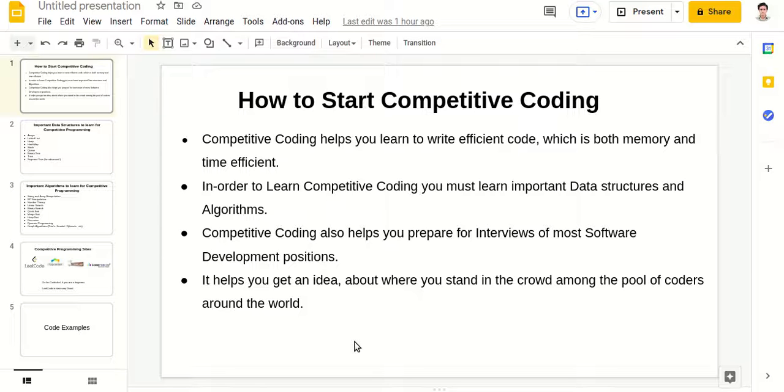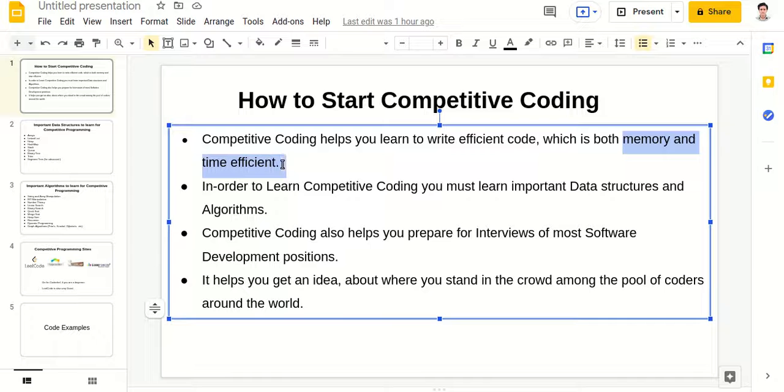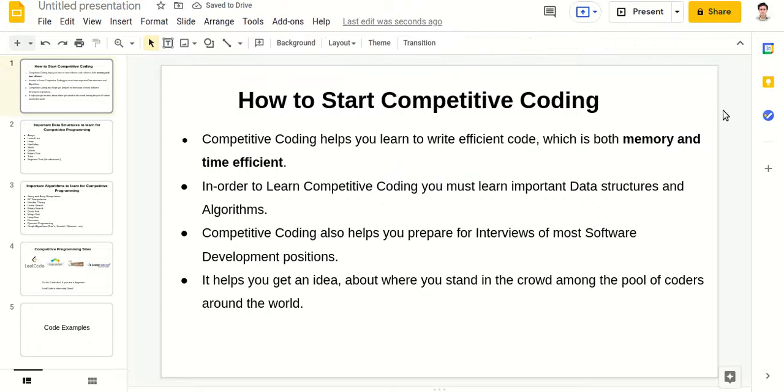So that's it. And competitive coding helps you learn to write more efficient code, which is both memory and time efficient. Okay, if you do a lot of contests, then you will learn a lot of different ways, because in the contest for each solution there is one time limit, and your code must run within that time and memory limit. There is one time limit and another memory limit.